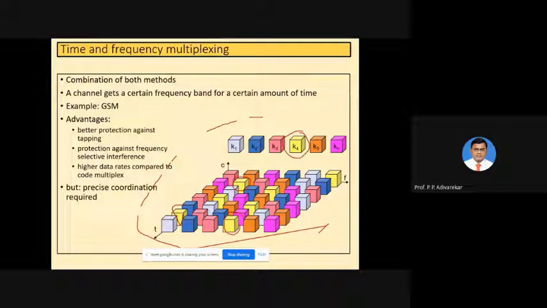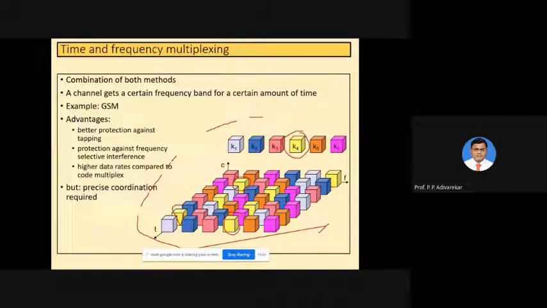So that is the protection against tapping. Apart from this, it provides protection against frequency selective fading. Frequency selective fading means the attenuation at a particular frequency because of having the same frequency as the noise.